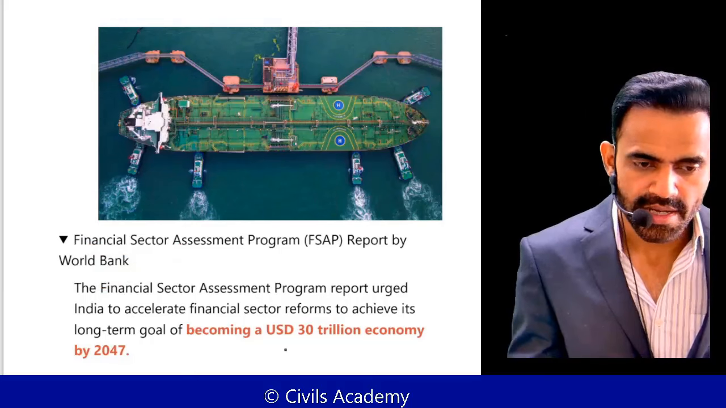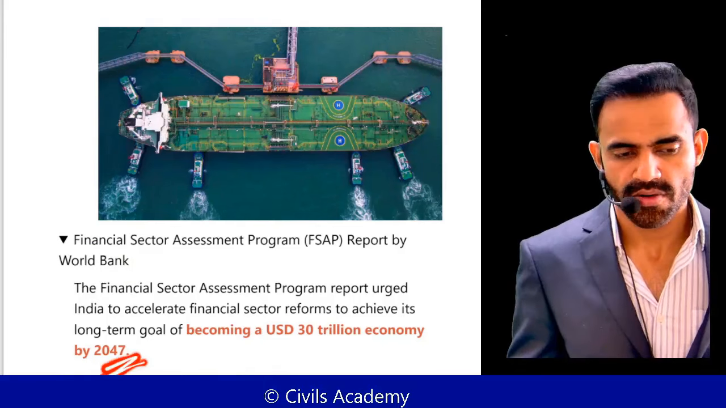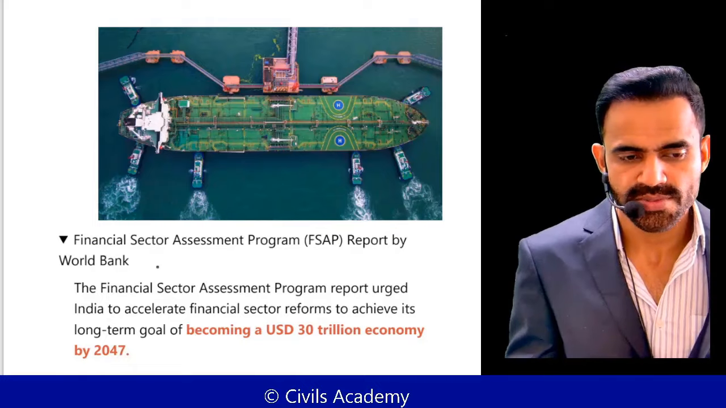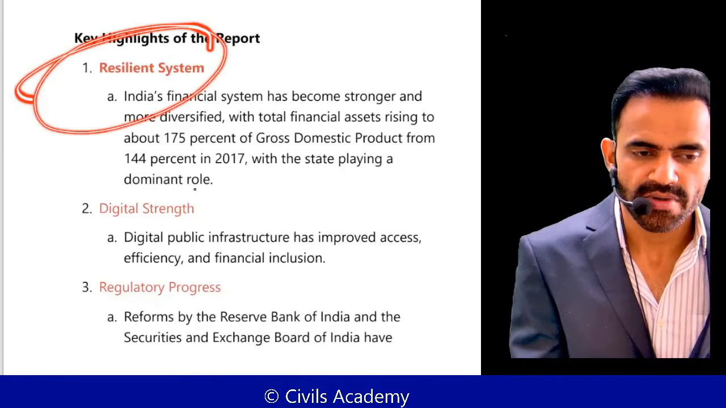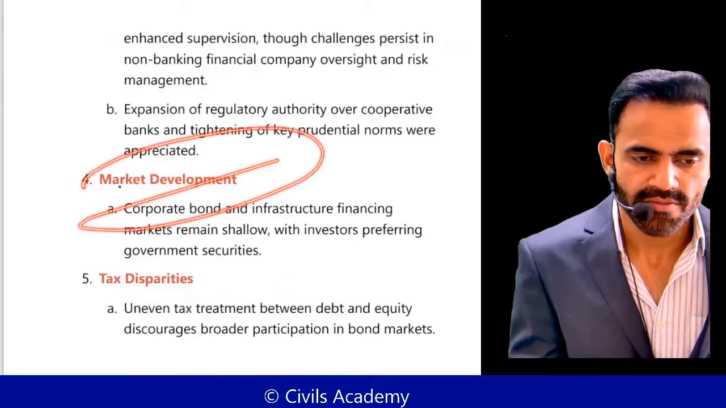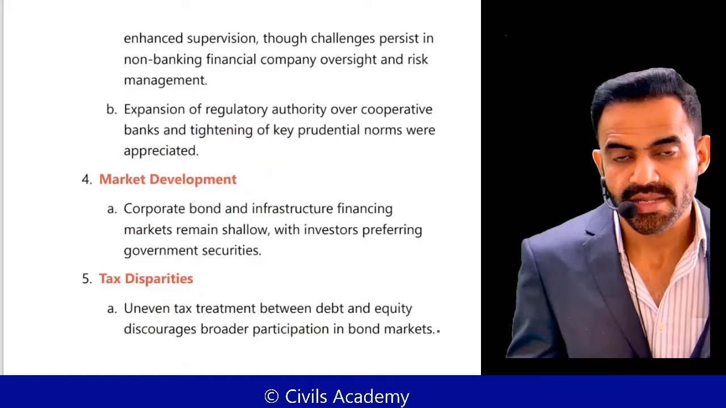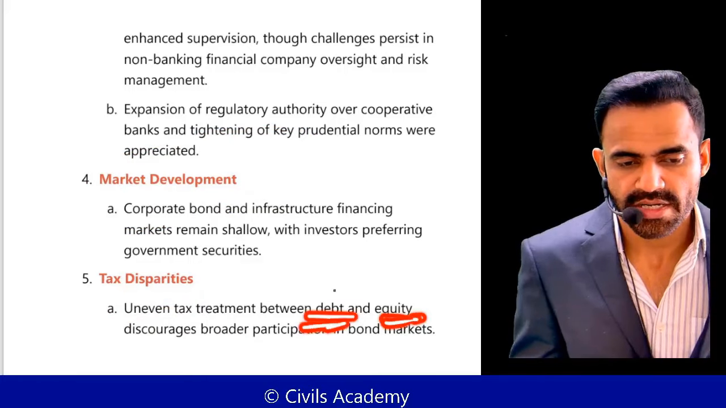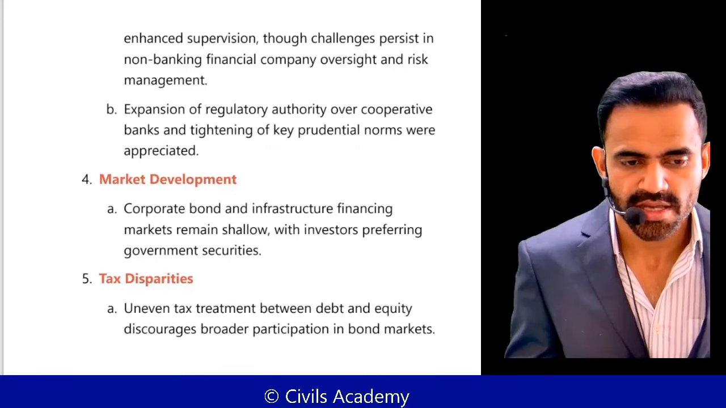Understand, as per that report, if India wants to be a $30 trillion economy by 2047, we have to take certain reforms. What are these reforms? We have to develop a resilient system, we have to focus on our digital strength, we have to improve our regulation, we have to focus on market development, and we have to address the taxation disparities. Taxation disparity between what? Between debt and equity. Debt basically means borrowing, equity basically means stock market. Our bond market is not well developed, so that's why we have to focus on that part.